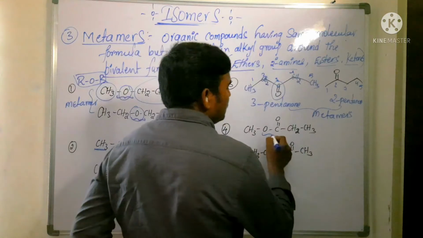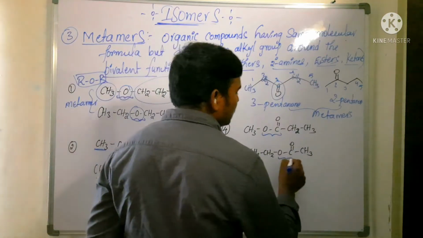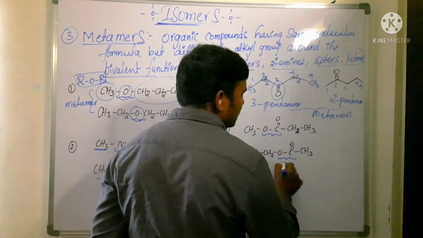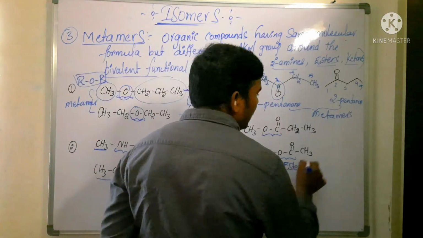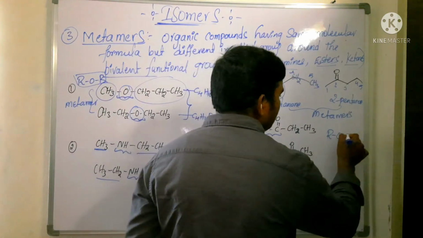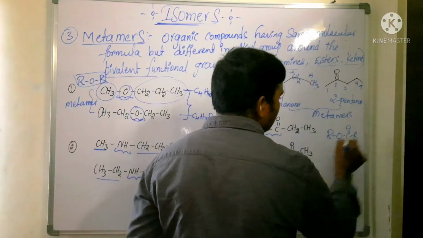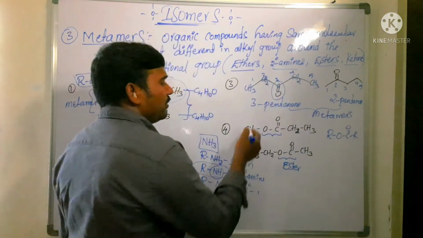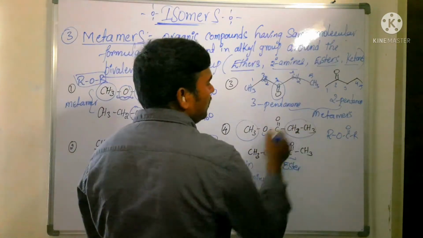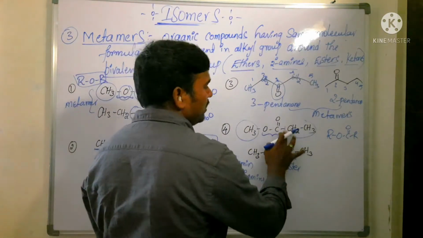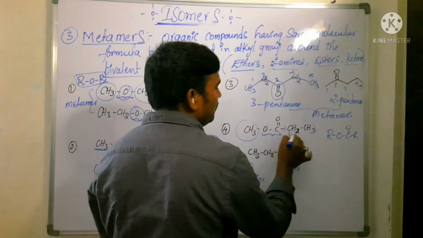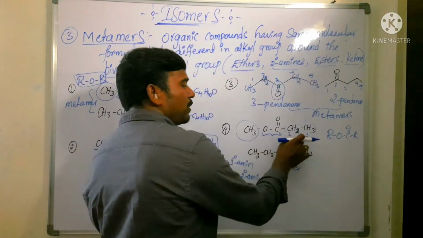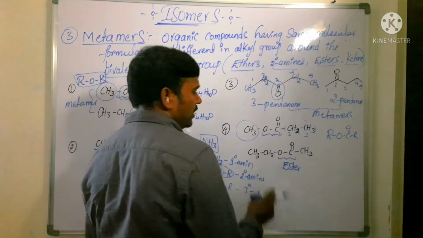Next one. Here, which functional group is it? Ester functional group. Ester has the RCOOR form, so alkyl alkanoate is the IUPAC name. Now this is the alkyl group, and here is the parent chain. How long will the parent chain be? 1, 2, 3. So methyl propanoate is the IUPAC name. Here, what is it?